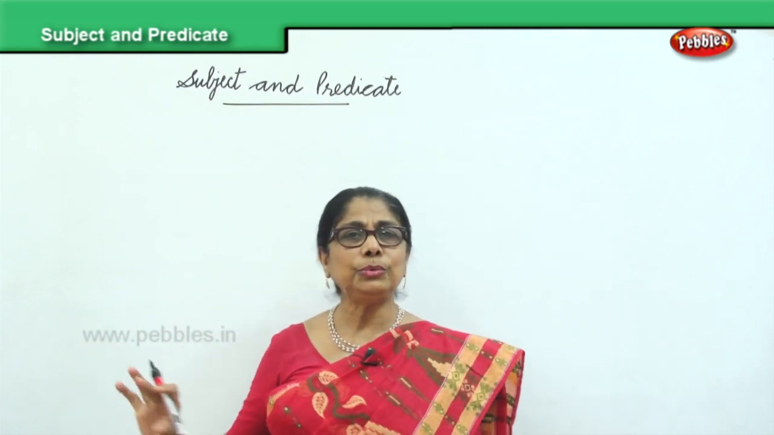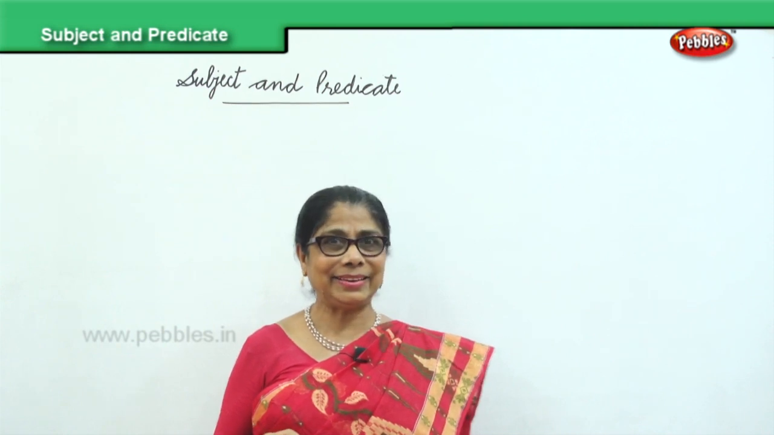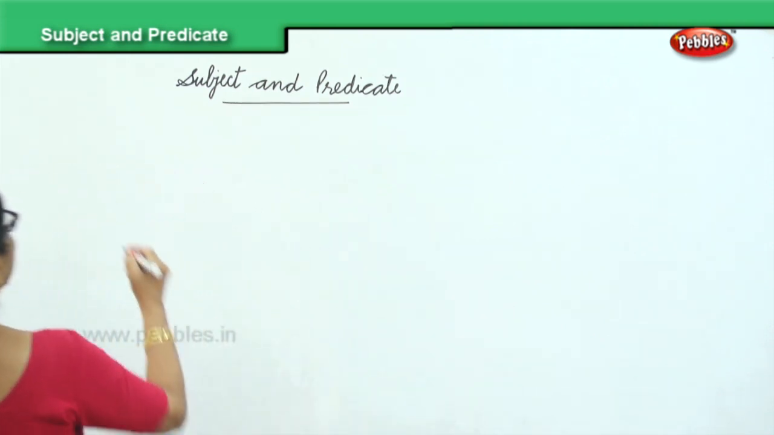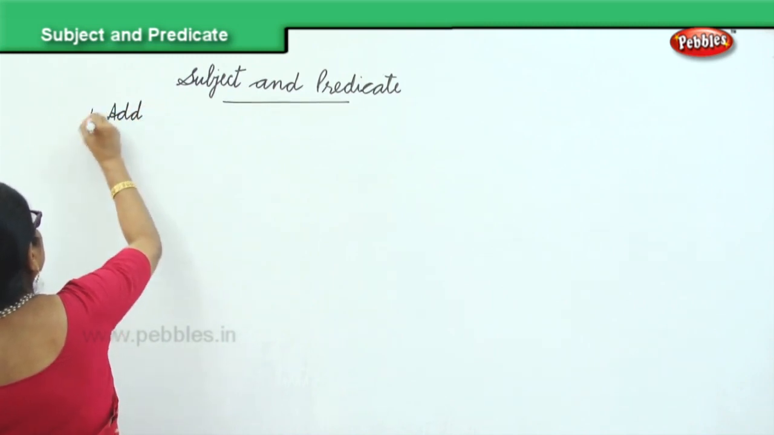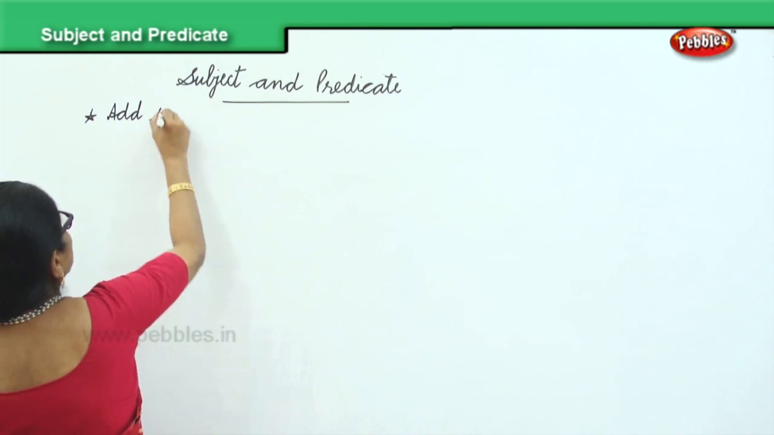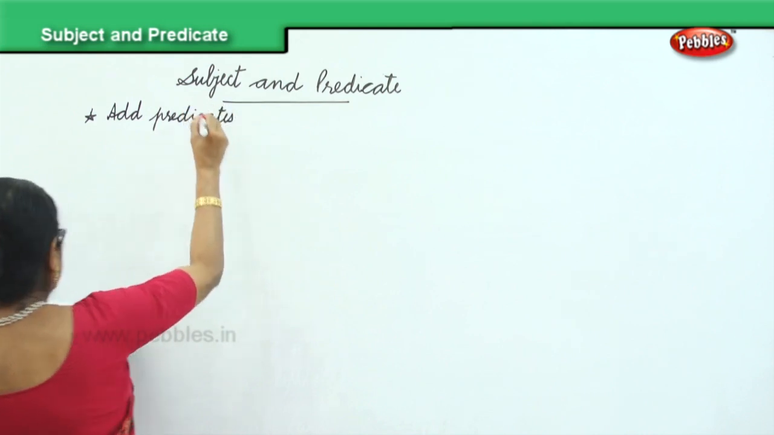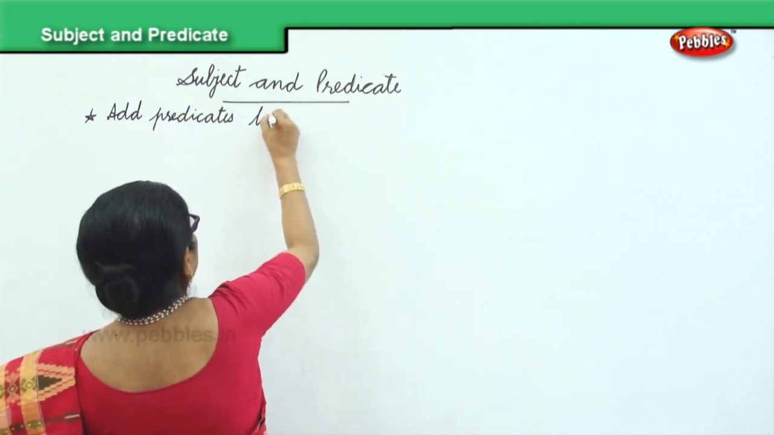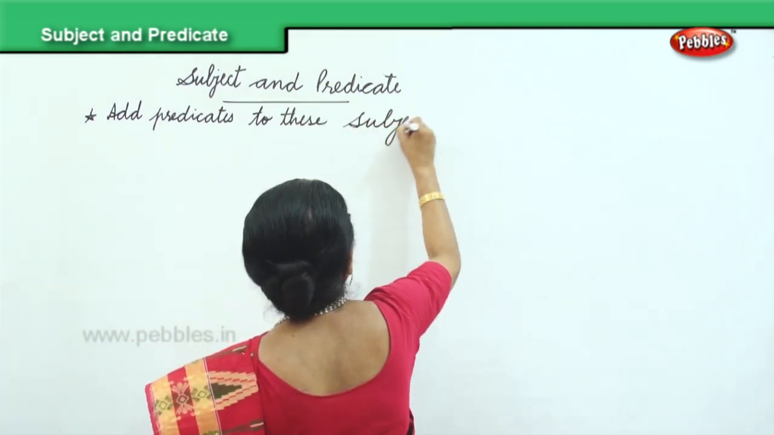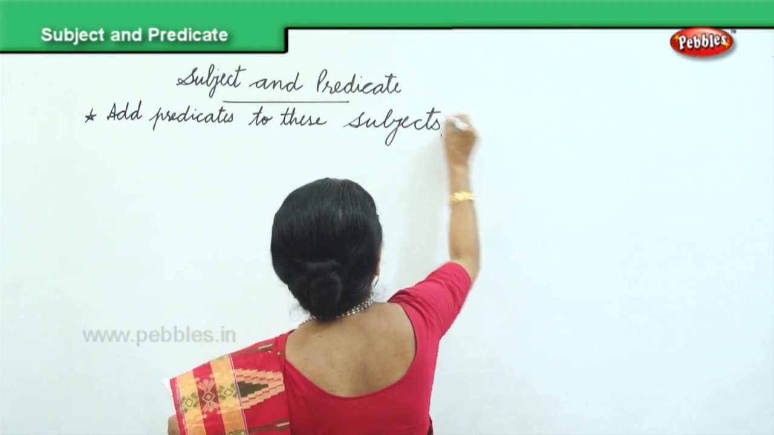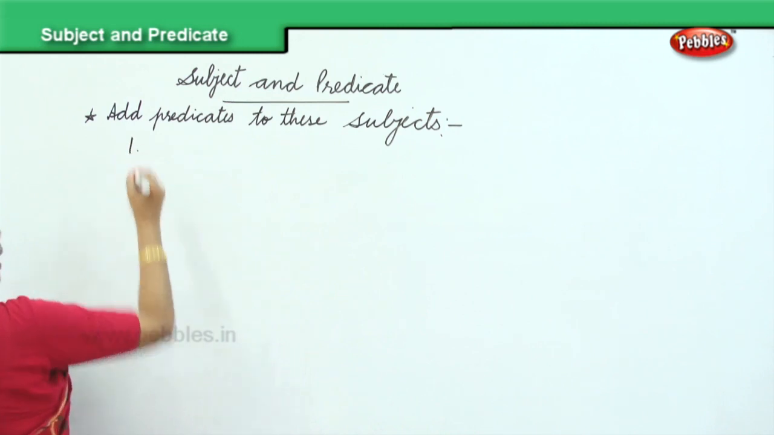Now I'll give you the subject. You can fill up your own predicates. Okay? Now, add predicates to these sentences. So I'll give you the subject and then we'll add on. You will help me to add on.